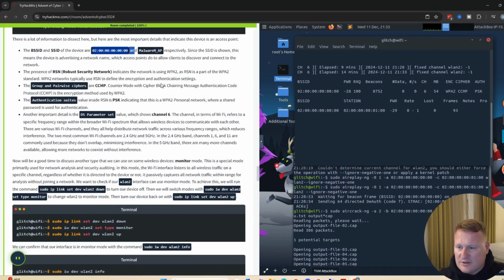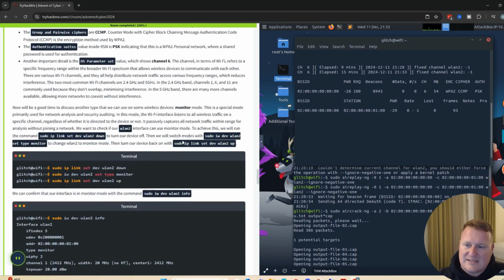As you continue to read, you'll see the group and pairwise ciphers are CCMP, which is Counter Mode with Cipher Block Chaining Message Authentication Code Protocol. And the authentication suite value inside the RSN is PSK, indicating that this is a WPA2 personal network.